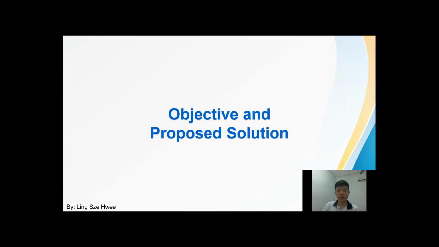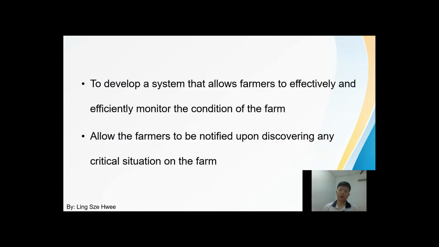Next, objective and proposed solution. These are the objectives and the proposed solution that we use in order to solve the problems stated in the previous chapter. First, it is to develop a system that allows the farmers to effectively and efficiently monitor the condition of the farm. For example, the farmer is able to know what the humidity level is on day 1 and on day 2, let's say 23% on day 1, 24% on day 2. They can also know when, where, and how pests are infesting the farm, such as on month 1, 23 pests have been discovered in their farm, on month 2, 24, something like that.